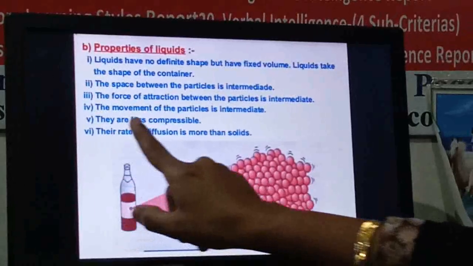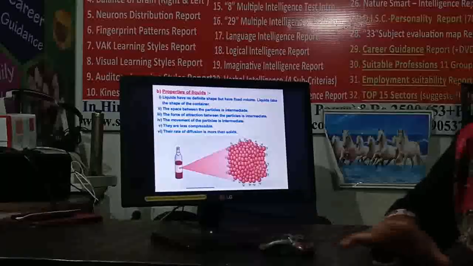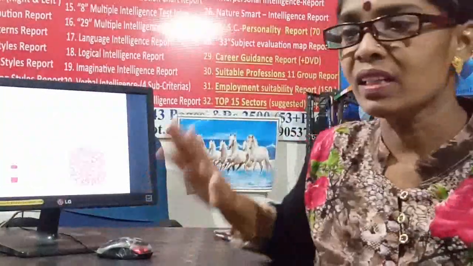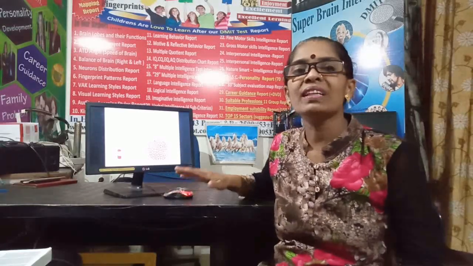The next is their rate of diffusion is more than the solid. Just now we have seen the example that two solids, mouse and table, do not diffuse with each other. If you keep them this way for 1 day, 2 days, 1 month, 1 year, they will not diffuse. But take the example of two liquids, they will diffuse with each other very easily.